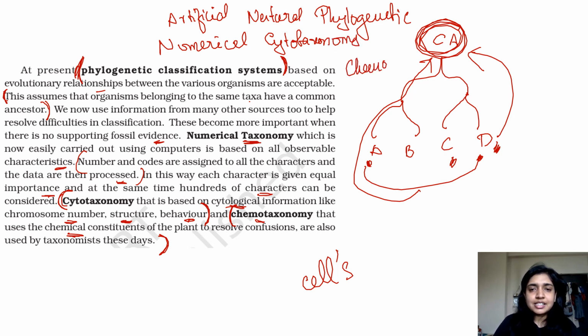So total 6 types of methods for classification. All right, out of which you have to remember who was responsible for artificial and who was responsible for natural. Okay, Bentham and Hooker come under natural. Let's move ahead.